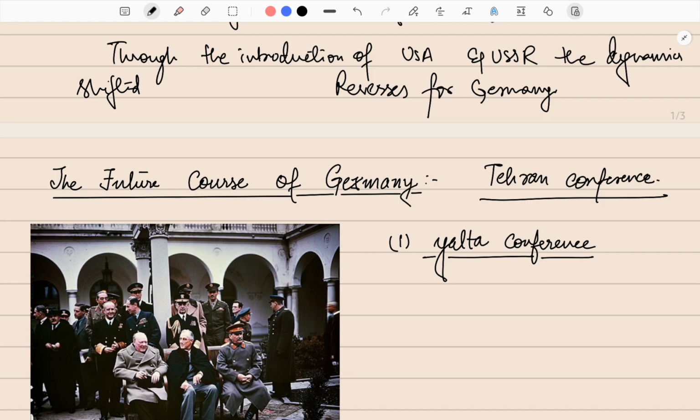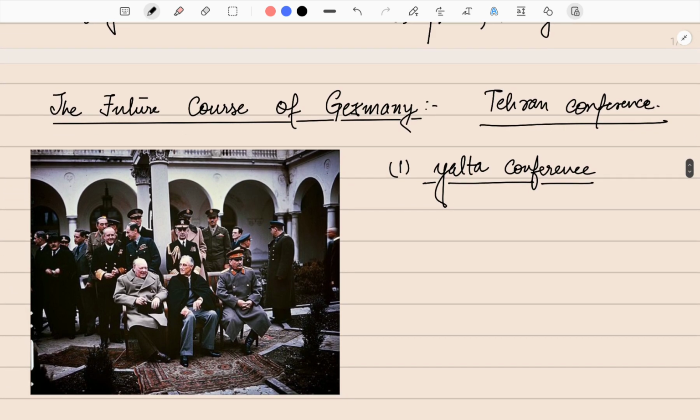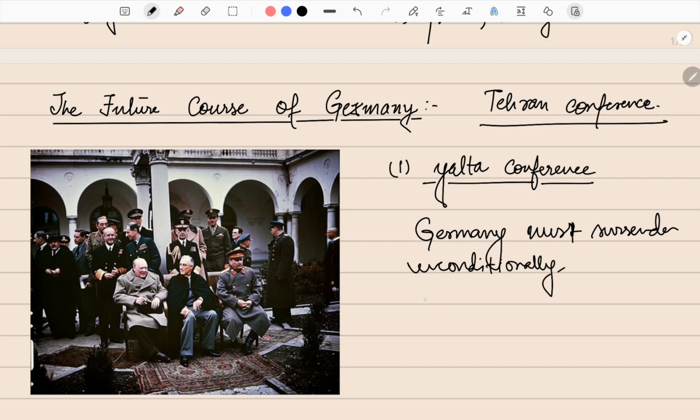But for the future course of Germany, the Yalta conference is very important. In the Yalta conference, it was talked about for the first time that Germany must surrender unconditionally. This was done in the month of February 1945, before Germany had surrendered. So they demanded the unconditional surrender of Germany or the German forces. Yalta is a place in Crimea, then USSR.